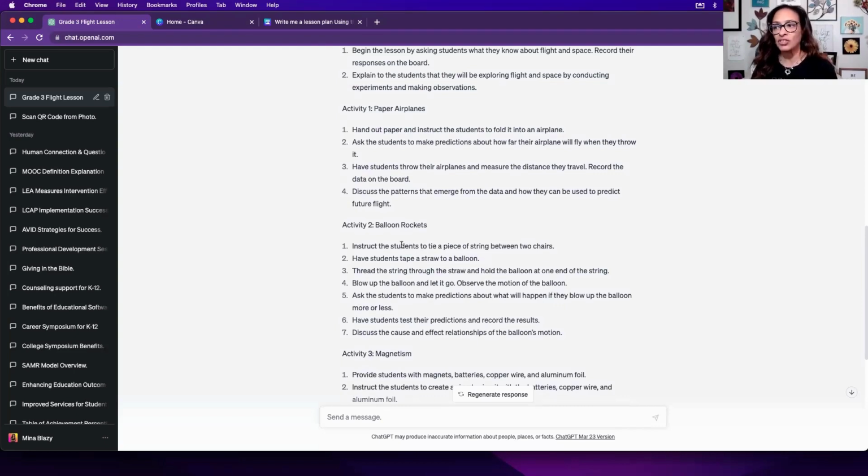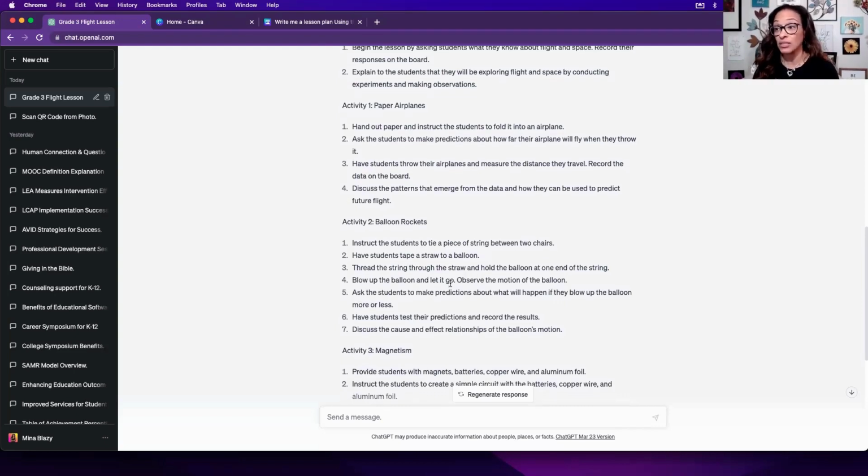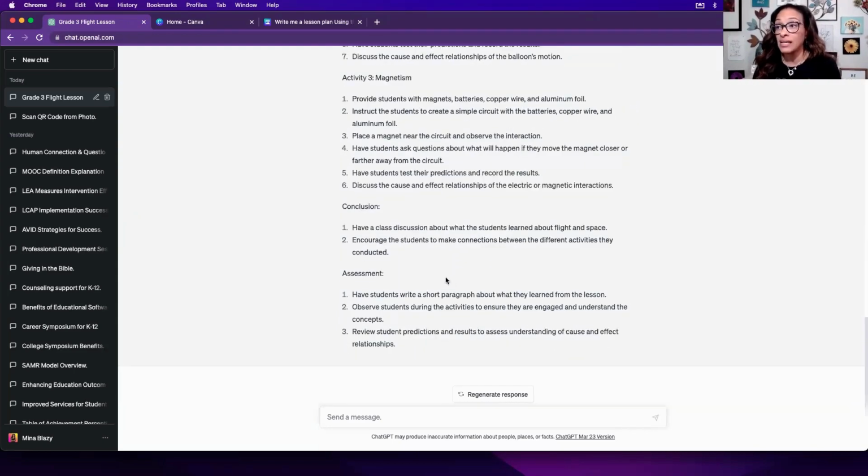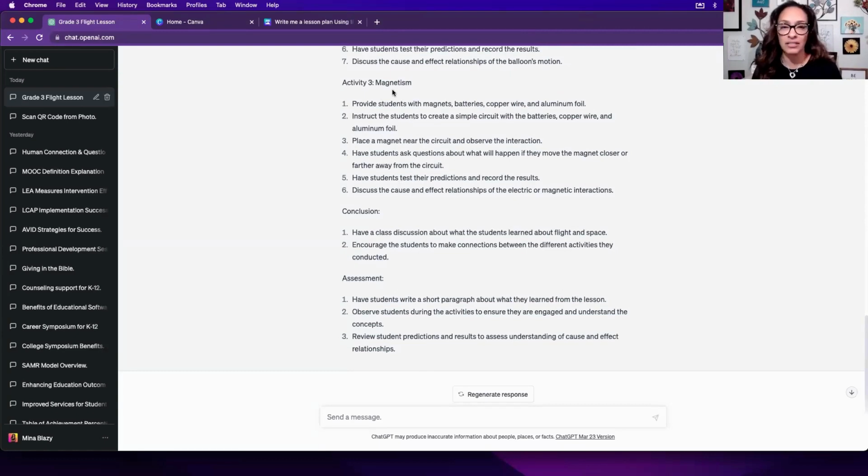Interesting. But then it has another activity. So this is interesting. It kind of broadened and created another additional activity. And then it gave 3 activities. Obviously, you won't do this all in one sitting.